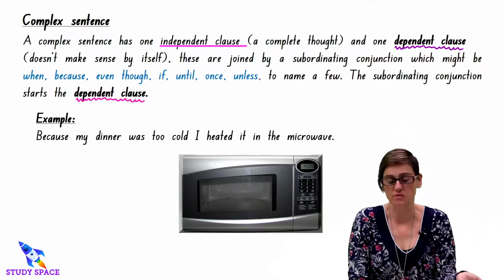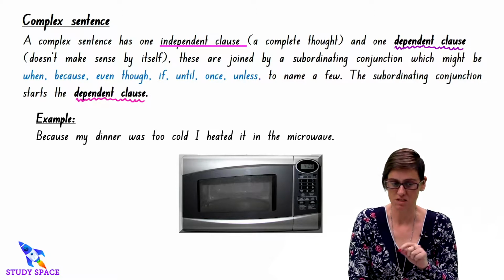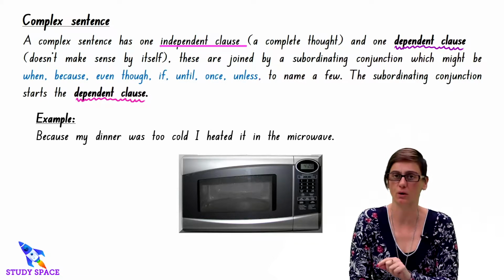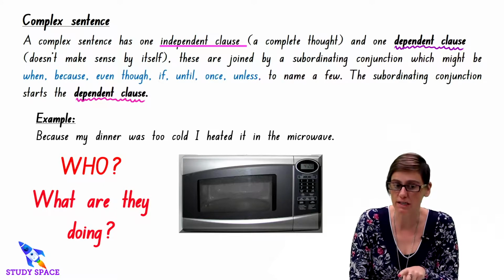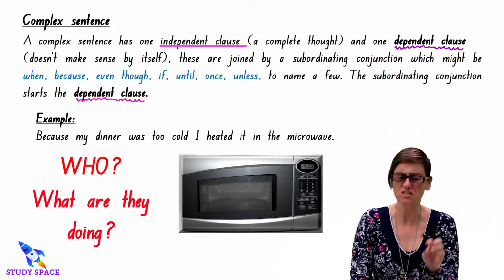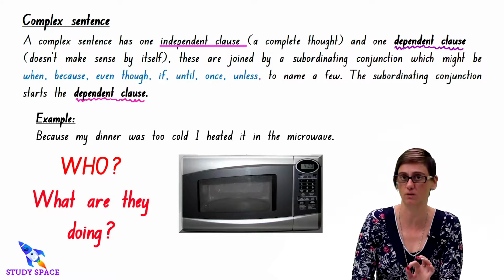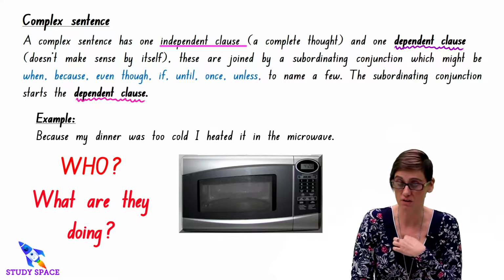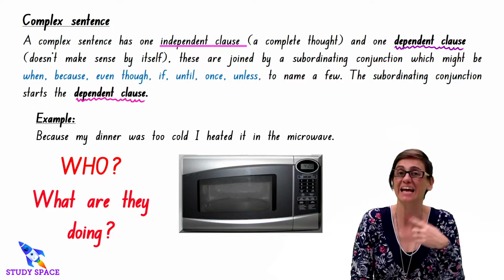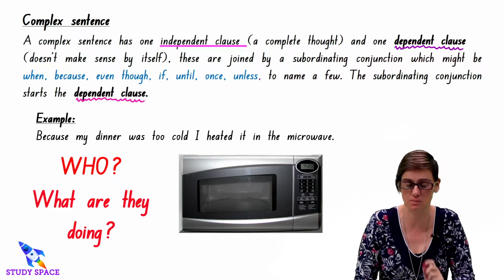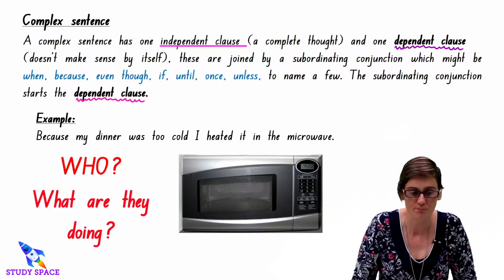I don't know. So let's have a look at the second part. I heated it in the microwave. Who's the who and what are they doing there? I'm the noun or the subject, and heated is what I'm doing. So that's my independent clause. That stands by itself.